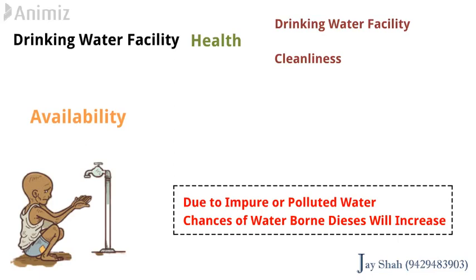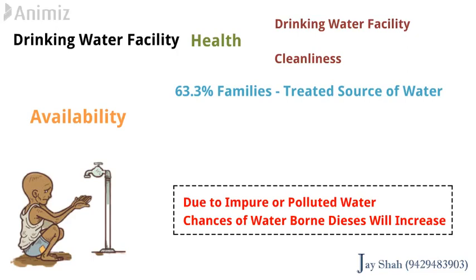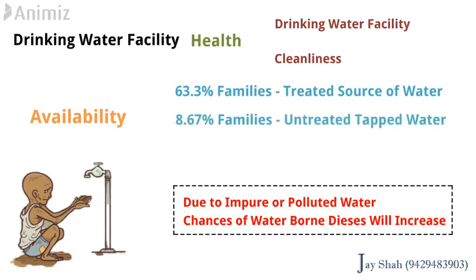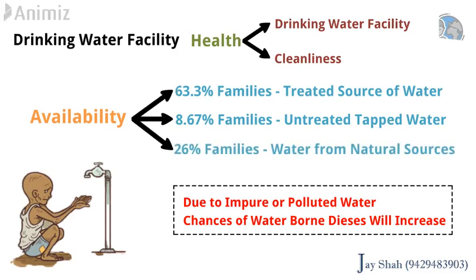Out of the total population, only 63.3% families, I repeat, only 63.3% families are able to get a treated source of water, whereas 8.67% families get untreated water which is mostly impure and polluted, and 26% families are not getting water from the government. They are managing their water from natural sources such as lakes, ponds, rivers, springs, etc. So this lack of drinking water facility creates a dangerous threat to the life of people.